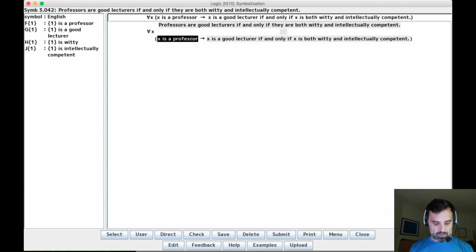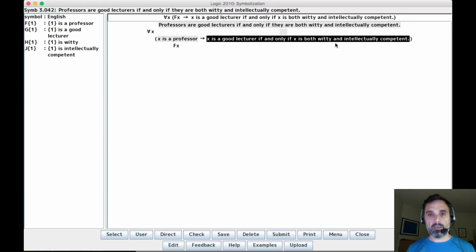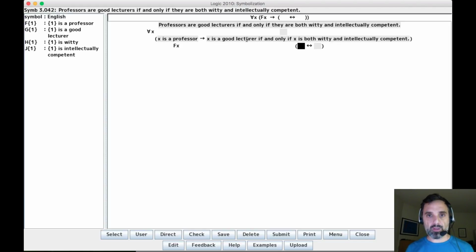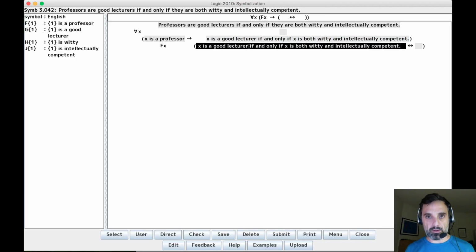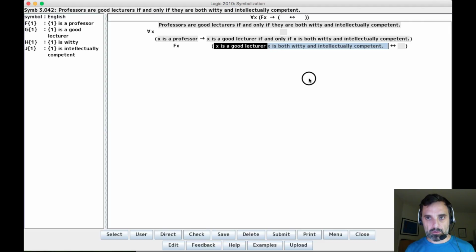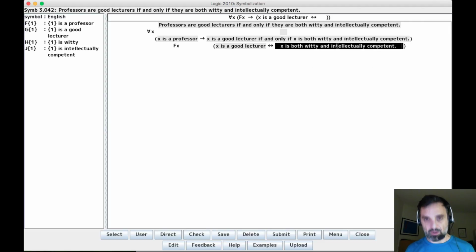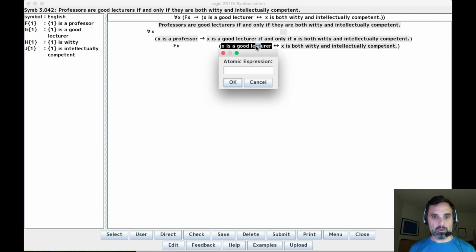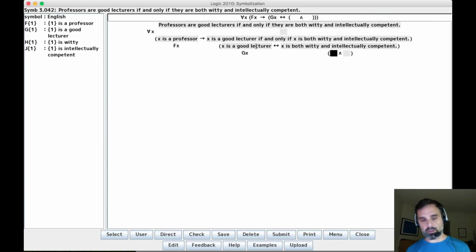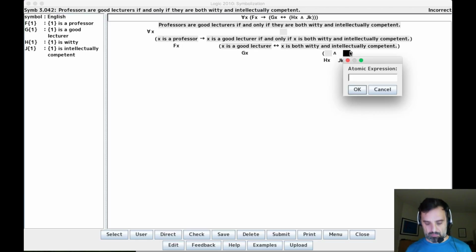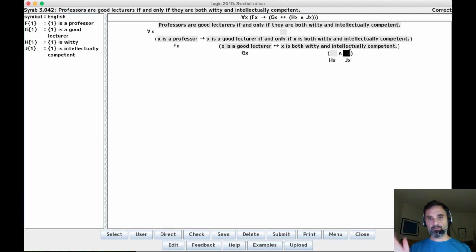So, okay, now this is where the biconditional goes. So then we say X is a good lecturer here, and X is both witty and intellectually competent there. GX, this is just a conjunction of X is witty and X is intellectually competent. That's better. So there we go.